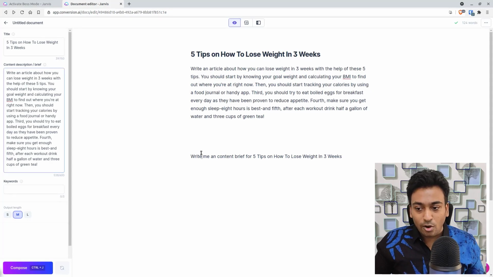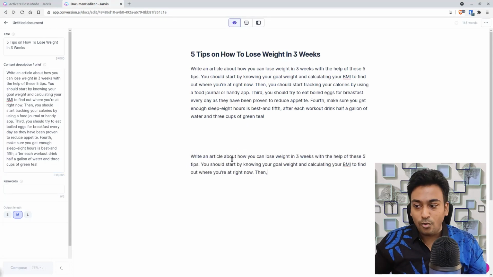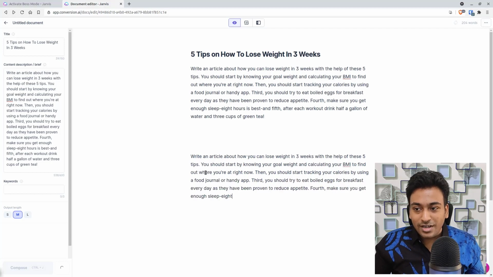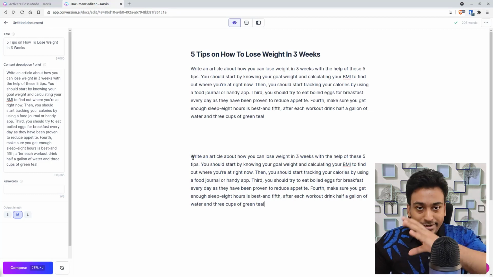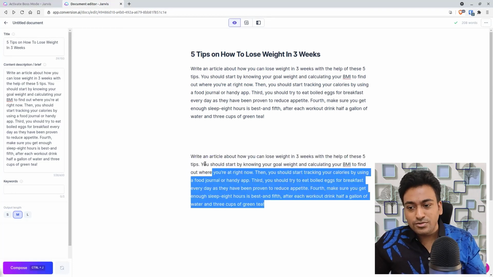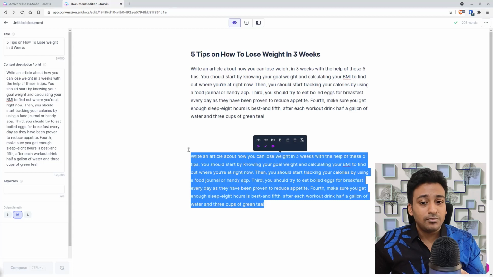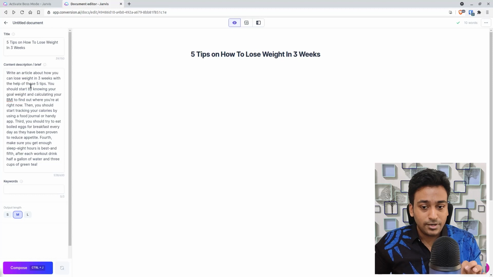Now let me show this also works. For example, in this case, I'm going to select, and rather than looking into the context, I just want to get output from this. And you can see automatically Jarvis understands that even though both of these commands are different, one is based on context, another one is based on one single line, it generates a content brief based on that too. So you can just vary it up. You can use different ones until you find something relevant for you. In this case, I have got a great content brief right now.